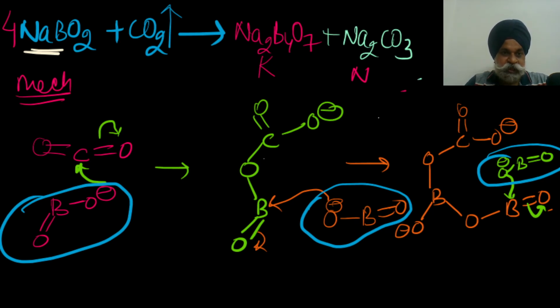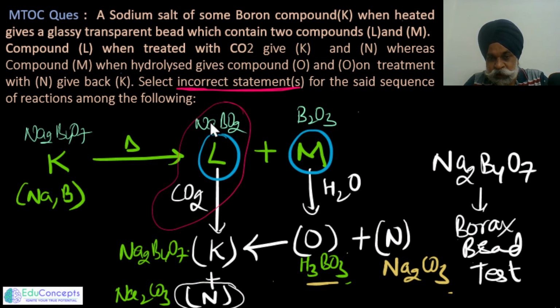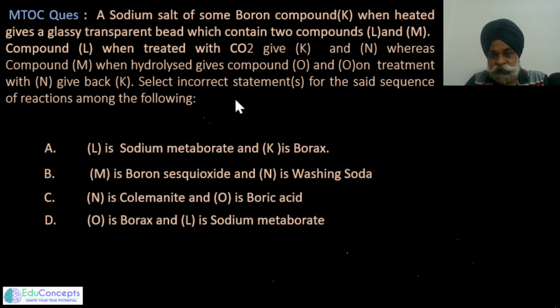So the point here is, what are the things which we wanted to know and where have we reached. So where is that flow chart? Okay, this is the flow chart. So Na2BO2 is the L, this is B2O3. So almost we have written everything, and now we have to figure out what options they have given. So we need to identify the incorrect statement. So let me write it here, K, L, M, N, O.